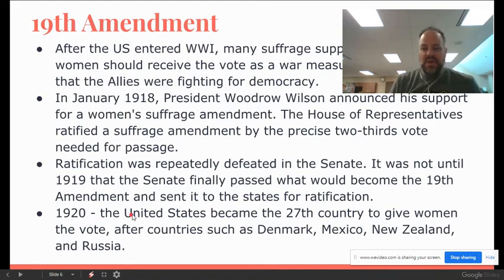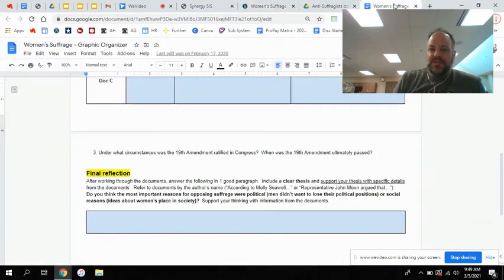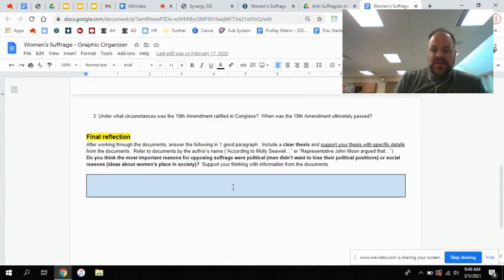The US becomes the 27th country to give women the vote after countries like Denmark, Mexico, New Zealand, and Russia. So our country, the United States, that says we're all about democracy, we were definitely not number one in this case when it comes to letting women have the right to vote. So I think that's it for today.